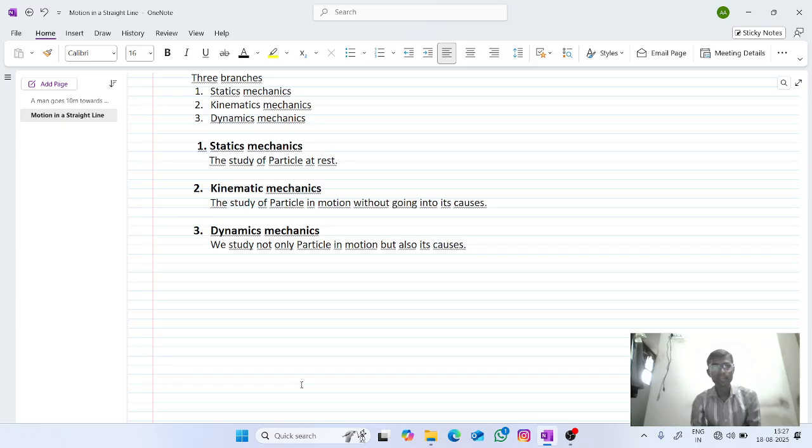Static mechanics is a branch of mechanics which deals with the study of particles at rest. Kinematic mechanics deals with the study of particles in motion without going into its causes. In dynamics mechanics, we study not only particles in motion but also its causes. These are the three types of mechanics.